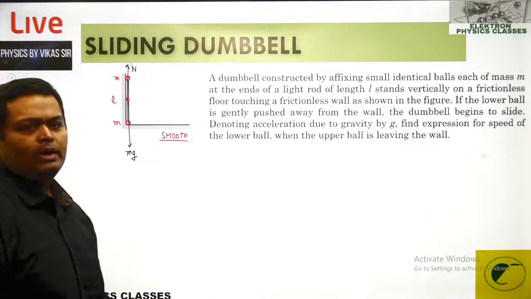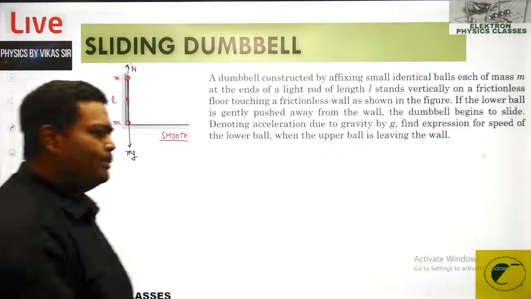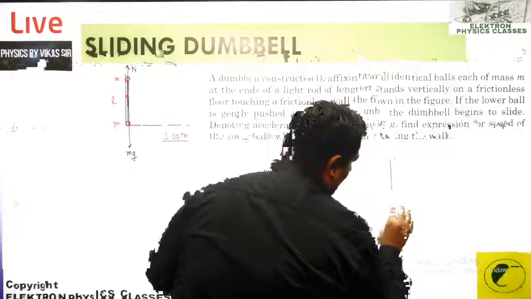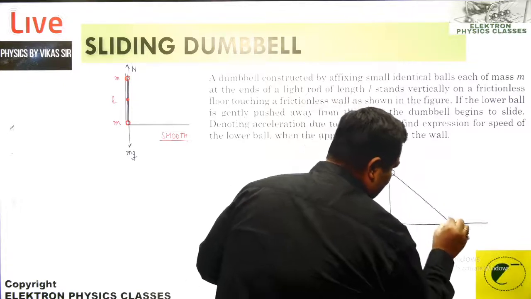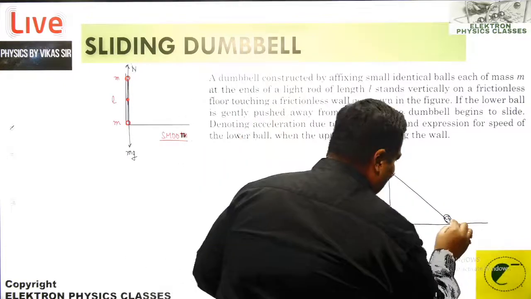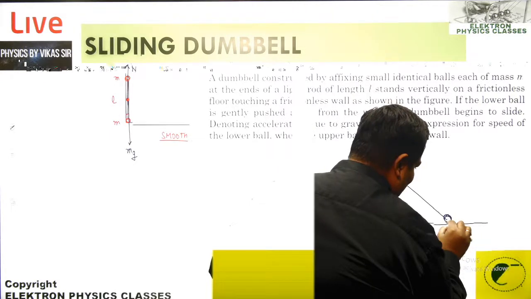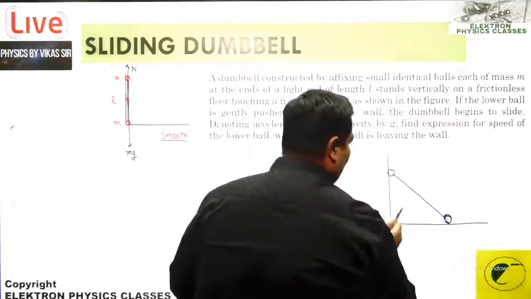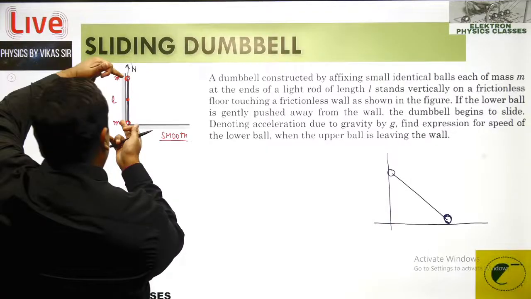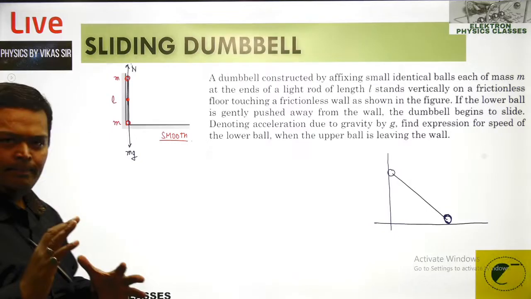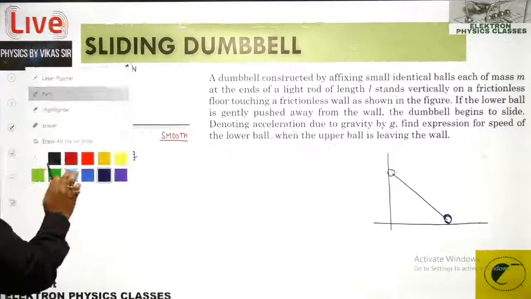Now what we are doing is disturbing that equilibrium. As we push the lower ball, it begins to slide. The key point is that this ball is going to maintain contact with the floor and the wall. This is a rod, so its length is not going to change, and this length stays intact. As it moves on, because there is no friction, there is nothing stopping it.